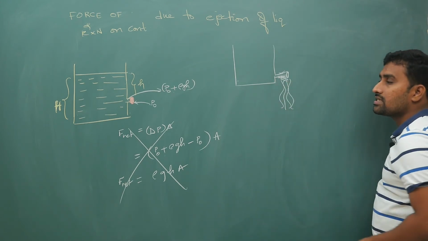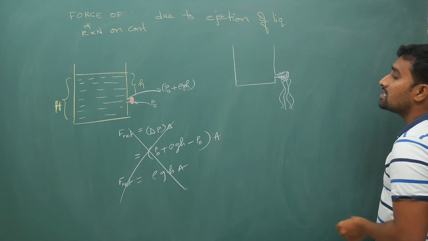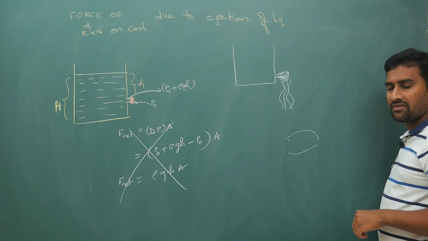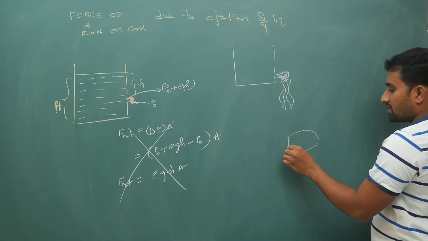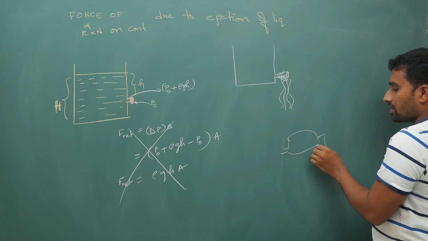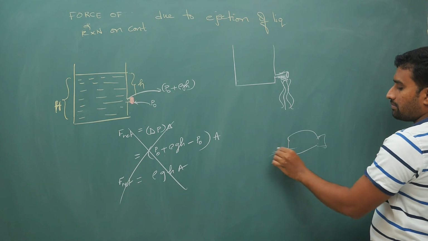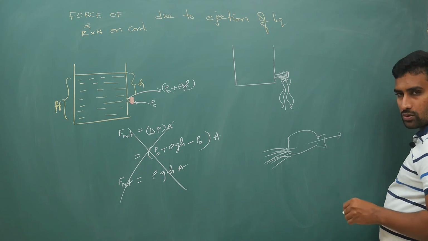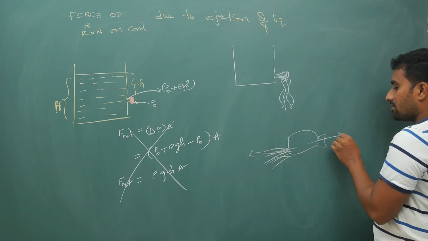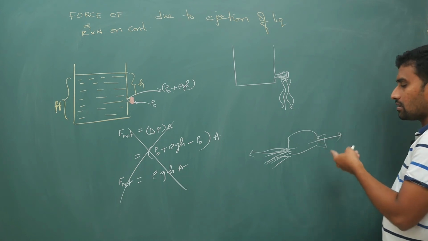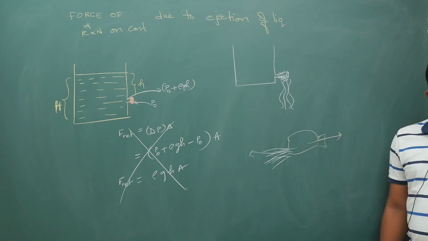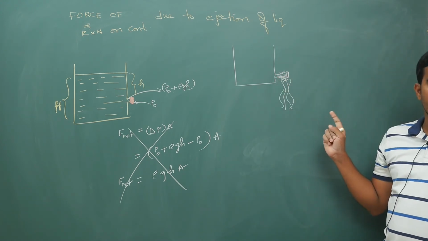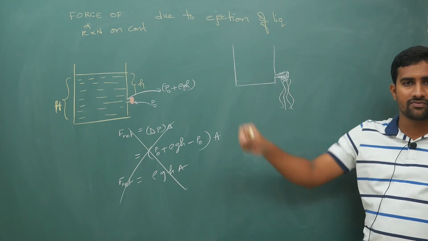Now because of this ejection, how much force will be there? Like how in variable mass, I have explained this in detail, but still, for example, if you take some container or some rocket, if fuel gases are being exhausted out like this, to apply conservation of momentum, this thing moves forward. When gases eject out like this, the body, the rocket, goes forward. This I have explained. Now here because of this ejection, you have displaced the cap, water is coming out, and because of ejection of water there will be some reaction force.